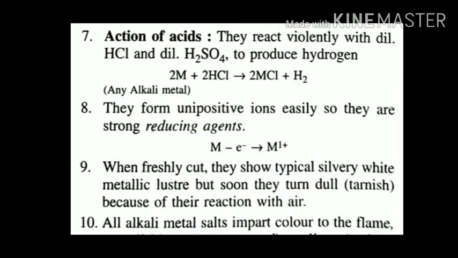They form unipositive ions easily, so they are strong reducing agents. Now, we have already studied that the elements which can easily lose electrons are said to be oxidized easily. That means if an element is able to lose electrons easily, then it will be very easily oxidized. Now, the substance which readily gets oxidized itself is a very good reducing agent. So, what do we find for these elements? That these elements are very strong reducing agents because they themselves get oxidized very easily.